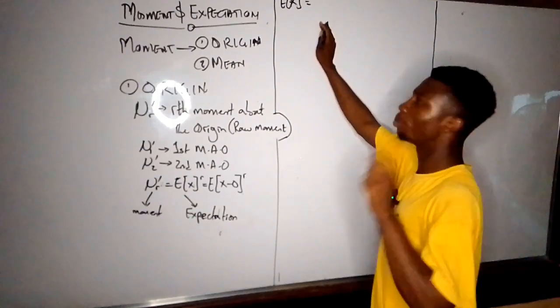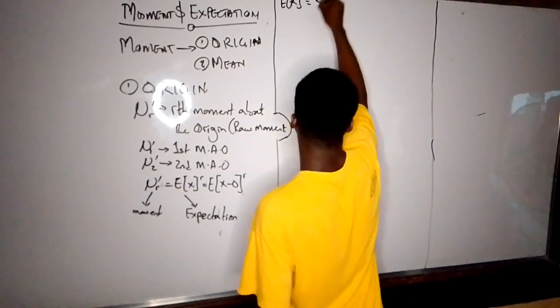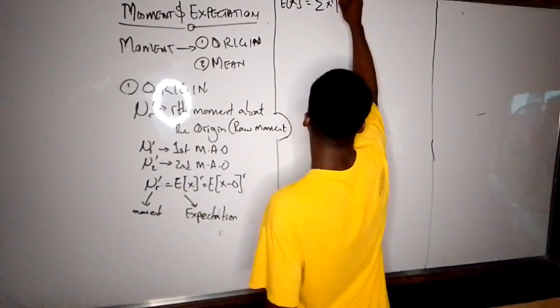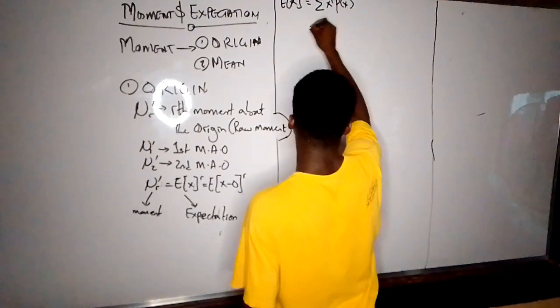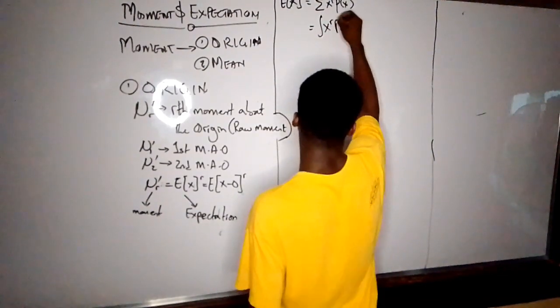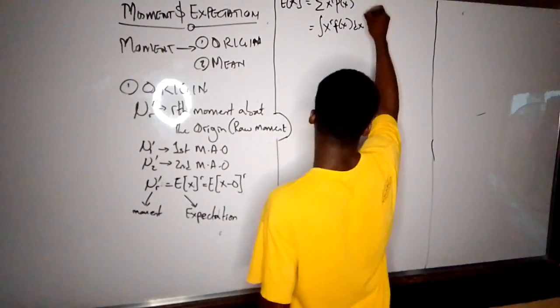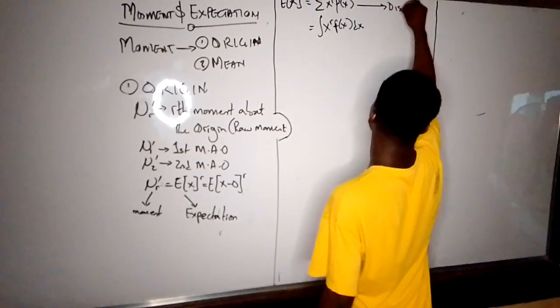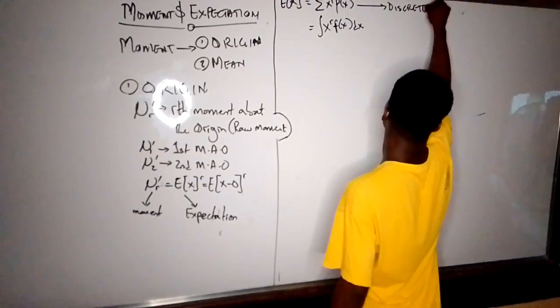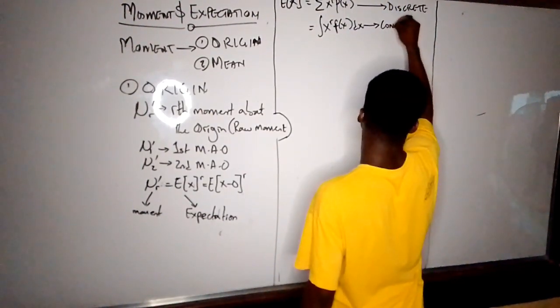Now this expectation of x raised to power r can be in two forms. It can be summation x^r p of x, and it can be integral x^r f of x dx. The first is for discrete, and the second is for continuous.